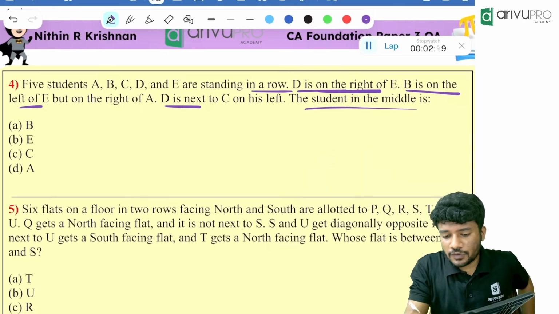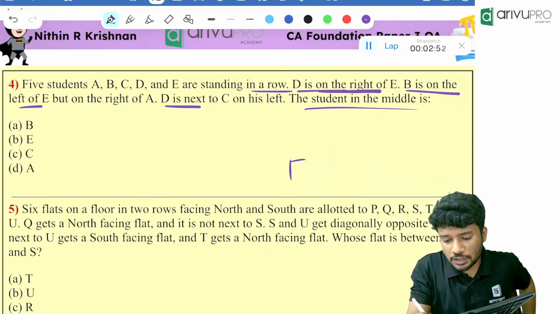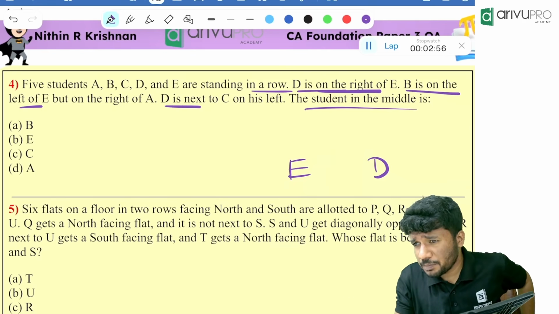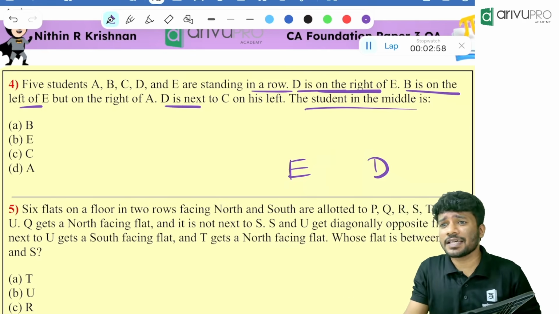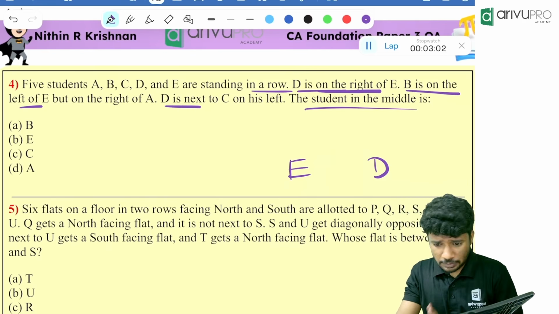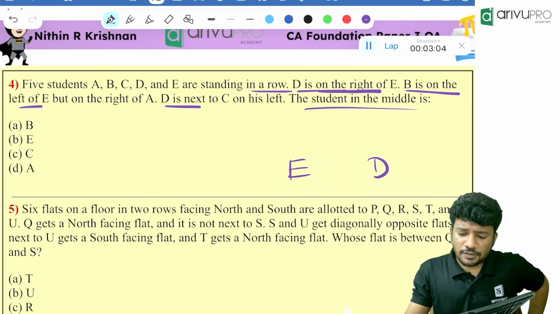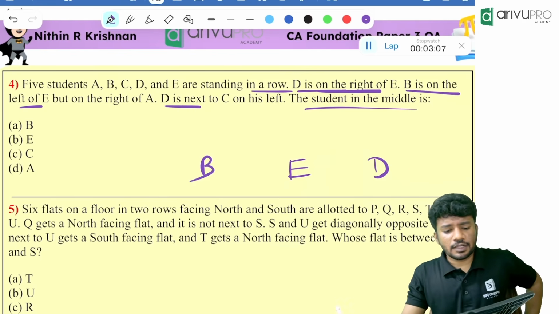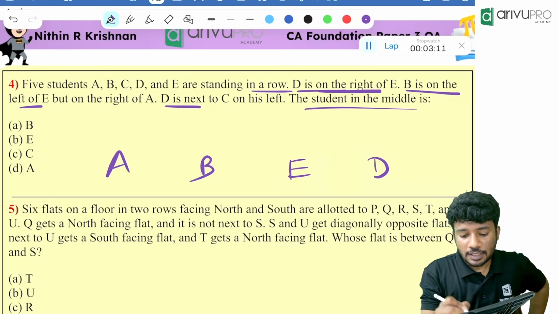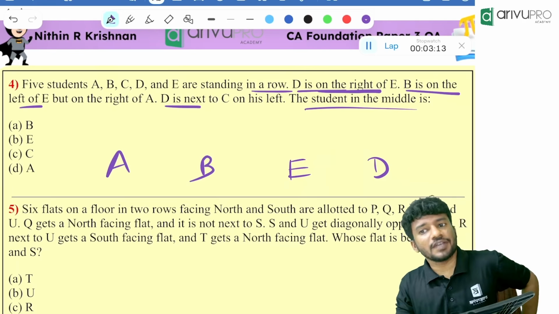D is on the right of E. We will give a gap. Why are we giving a gap? Because what if one person is there in the middle between them? It is not immediate, right? We don't know. We will see that. B is on the left of E. B is somewhere on the left of E, but on the right of A. That means B is on the right of A.